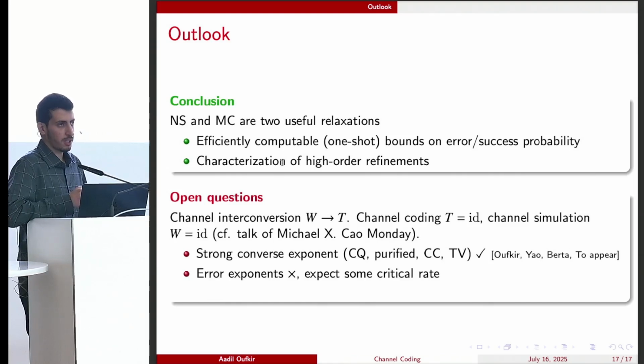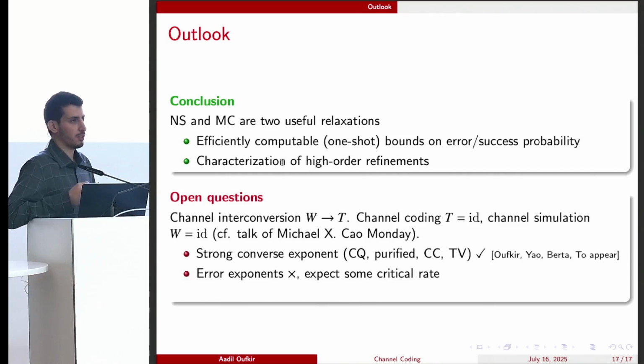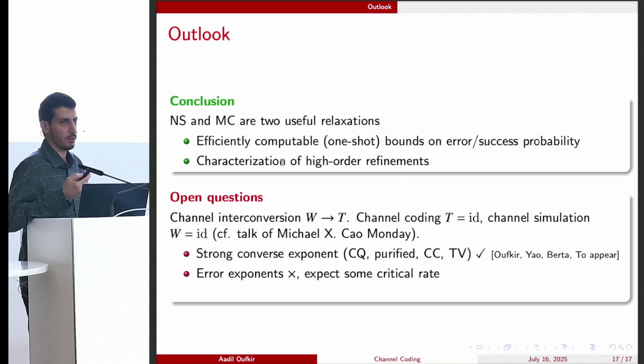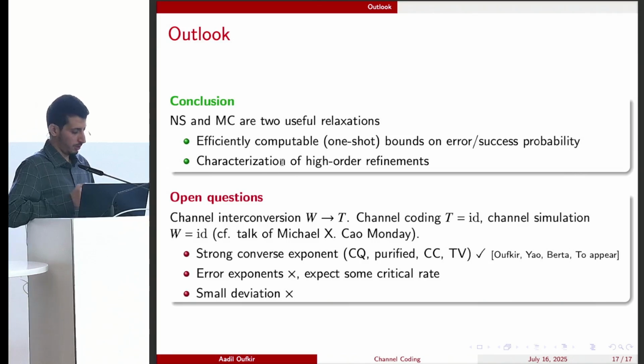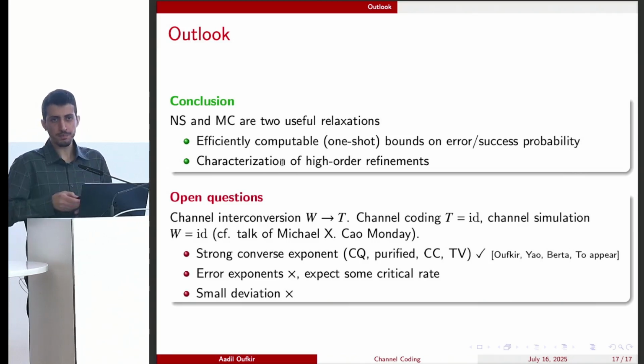Also for error exponents, nothing is known, and we expect to have some critical rate there because of the channel coding special case. And finally, the small deviation, also known as second order, is also an interesting open problem. So with that, I would like to thank you for your attention.